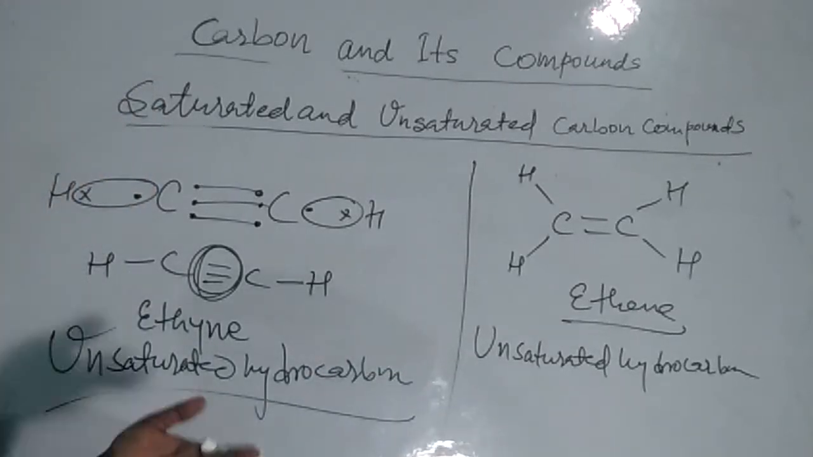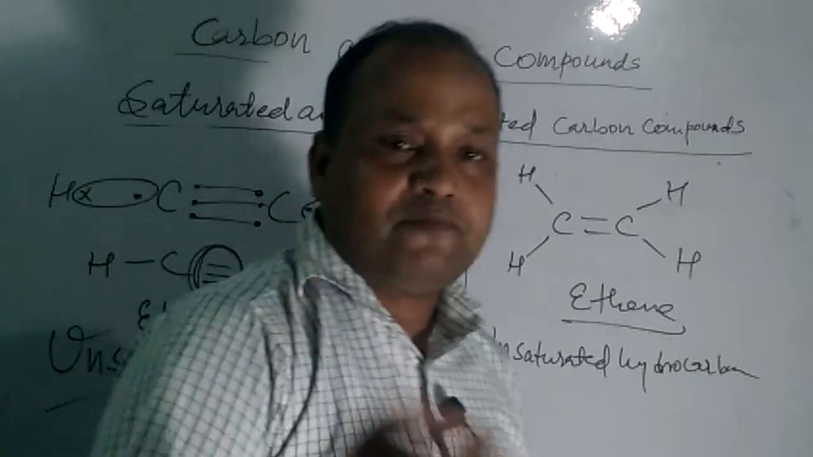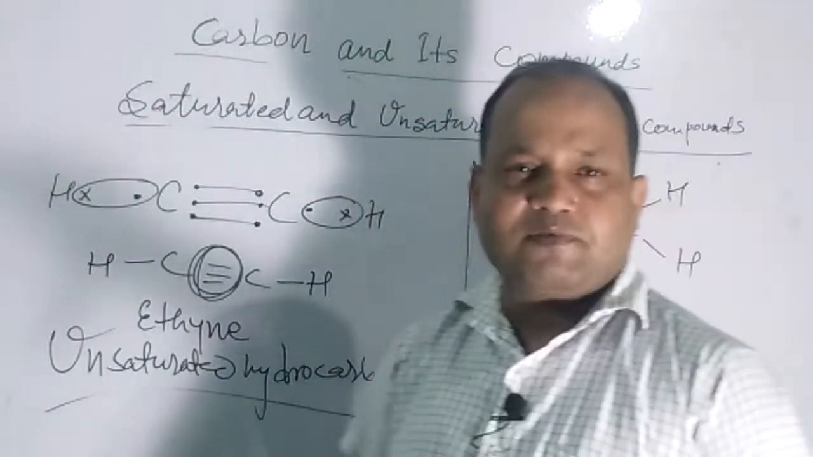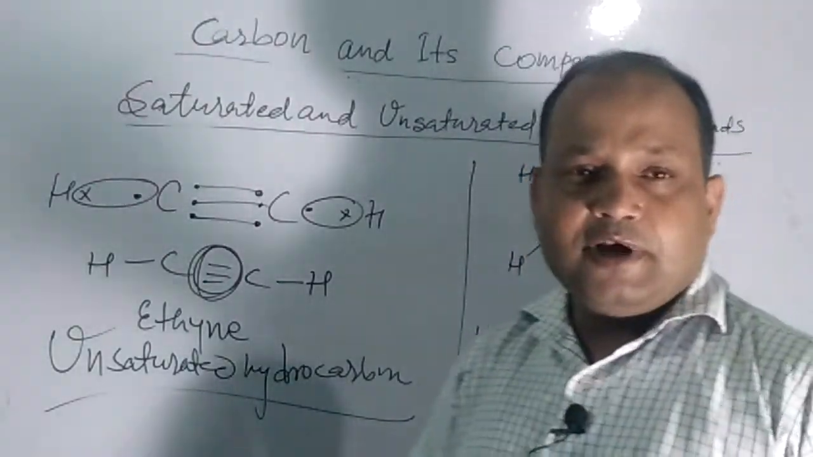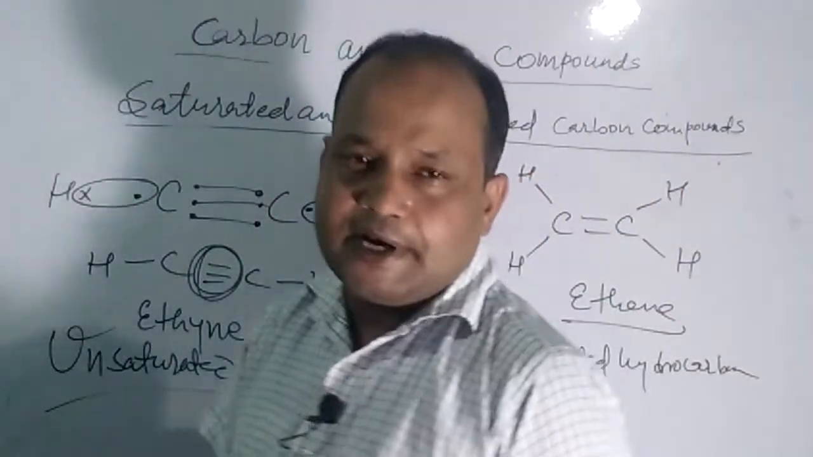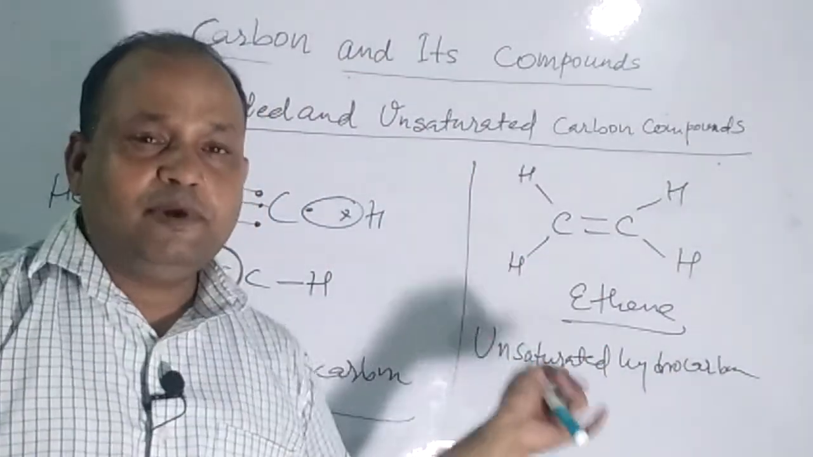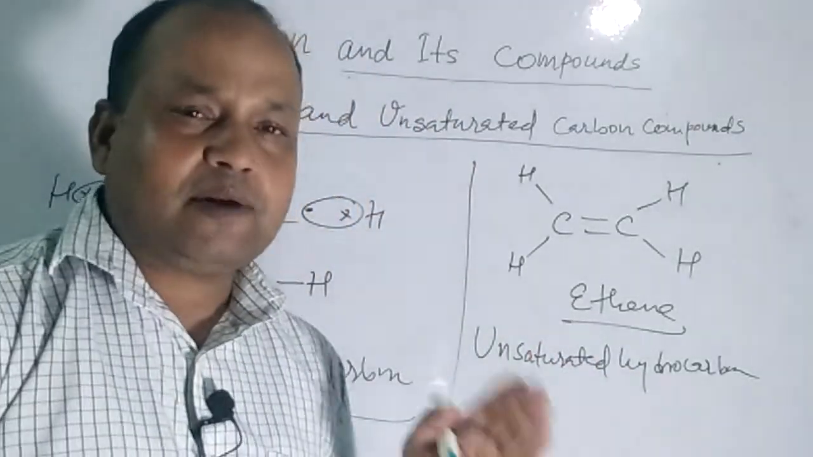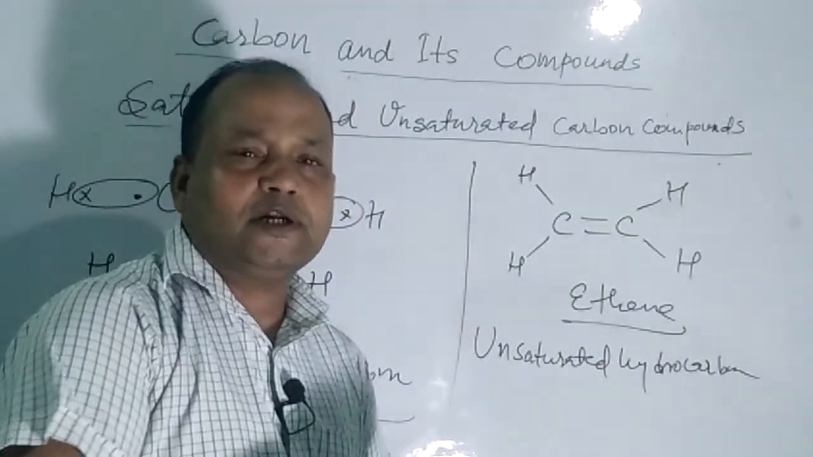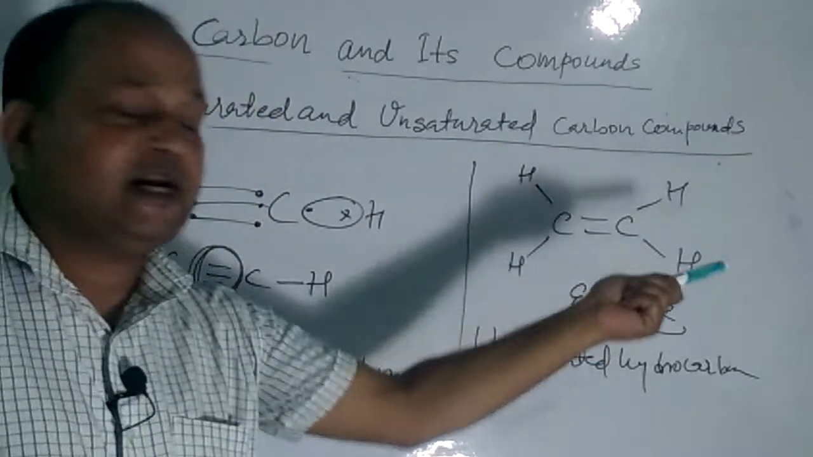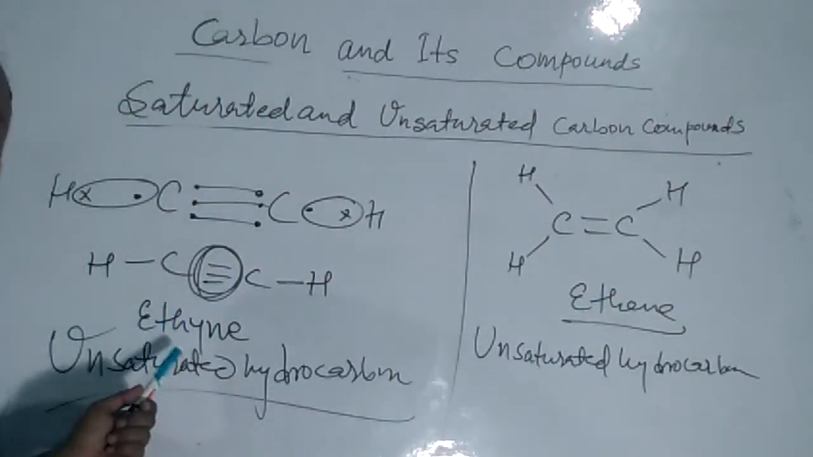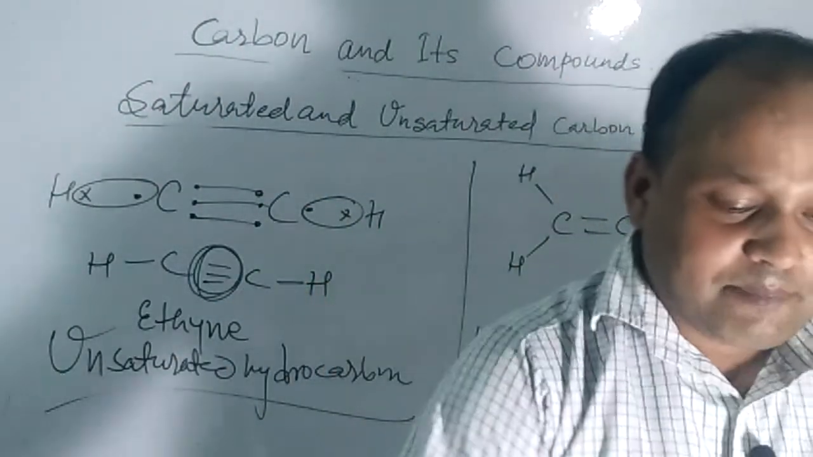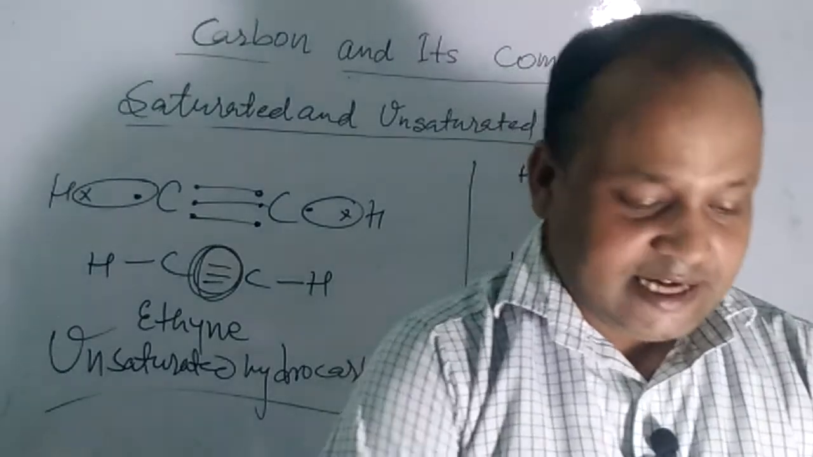So finally, I would like to sum up saturated and unsaturated hydrocarbons. Hydrocarbons, as is very clear to you all, are compounds of carbon and hydrogen. If there is a single bond between carbon and carbon atoms, the compound will be saturated. If there is a double or triple bond between two carbons present in the chain of that compound, it will be unsaturated, like ethene and ethyne. So students, you need to practice it.